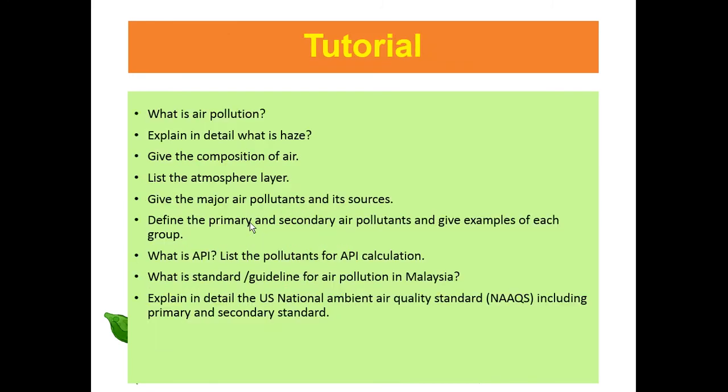So in this topic, we will learn what air pollution is, explain in detail the haze, the composition of the air, list the atmosphere layers, measure air pollution and its sources, define primary and secondary pollution and give examples, and what the API is, listing the pollutants of the API for the calculation. This one is for calculation, but in this topic calculation does not appear as a part of the question in the final exam. So no question about calculation for air pollution or noise pollution. No calculation. It is more theoretical and open-ended questions.